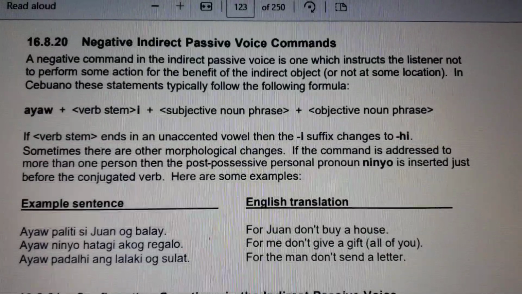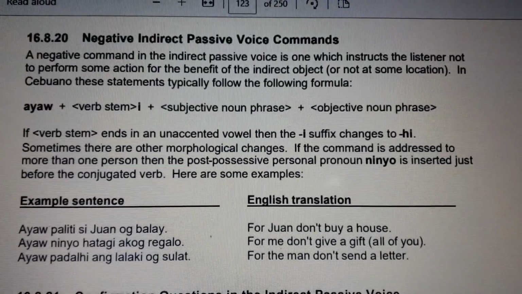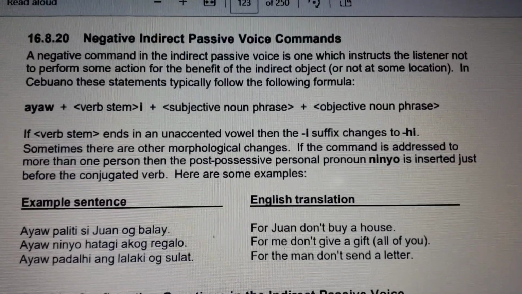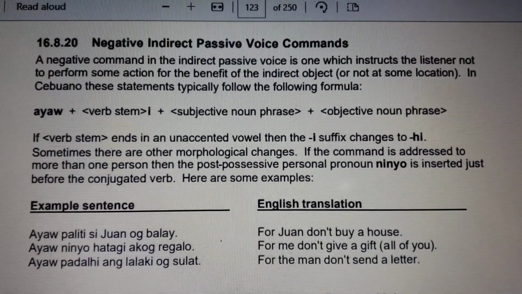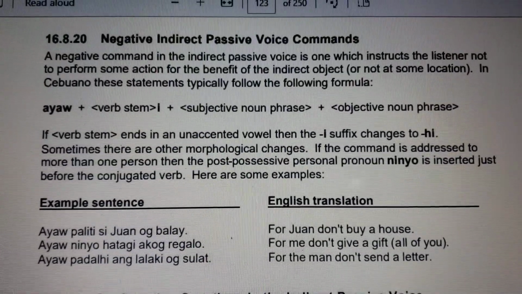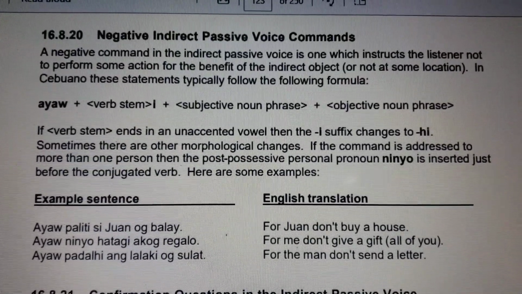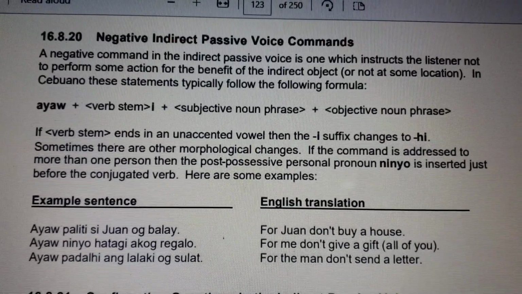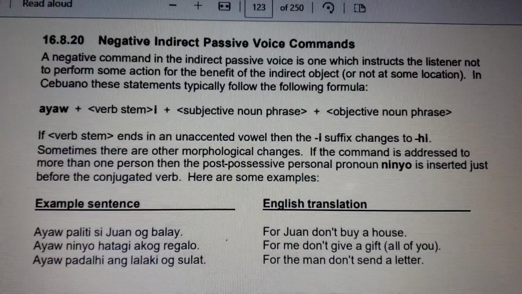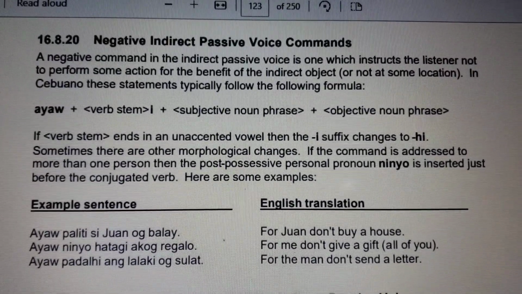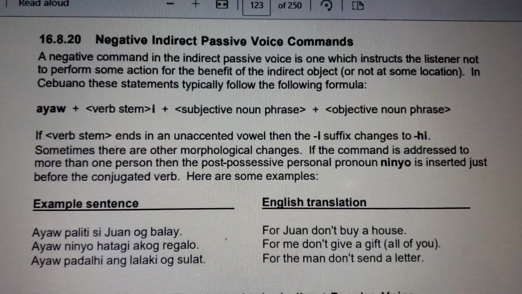Here are some examples of using the negative indirect passive voice commands. For Juan, don't buy a house. Ayaw paliti si Juan og balay. For me, don't give a gift, all of you. Ayaw ninyo hatagi akog regalo. For the man, don't send a letter. Ayaw pagdalhi ang lalaki og sulat.